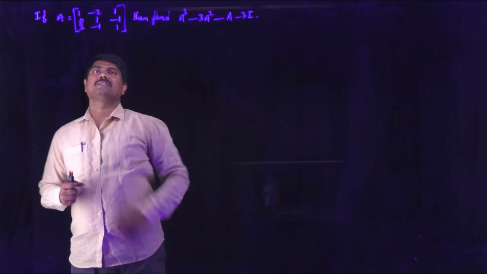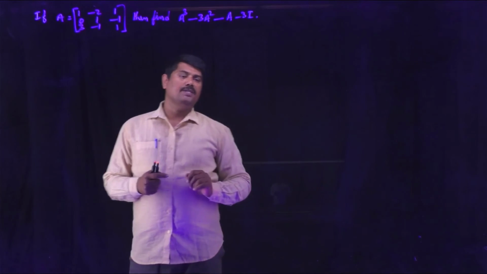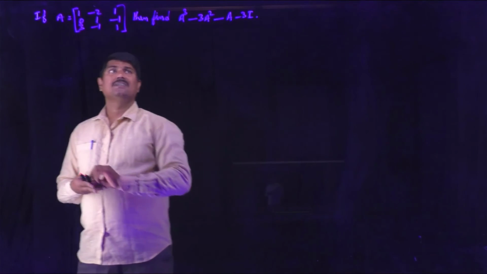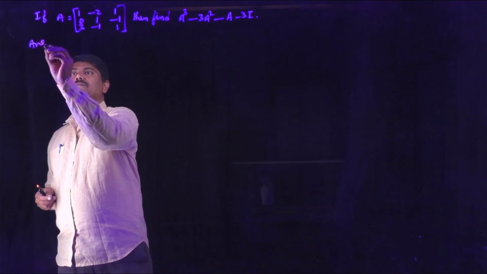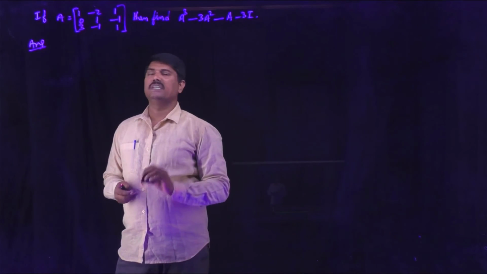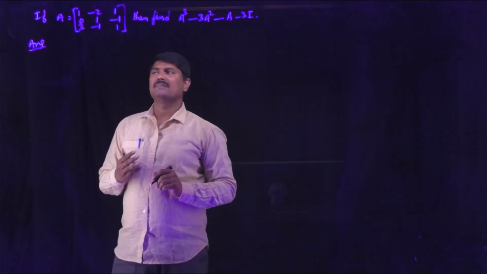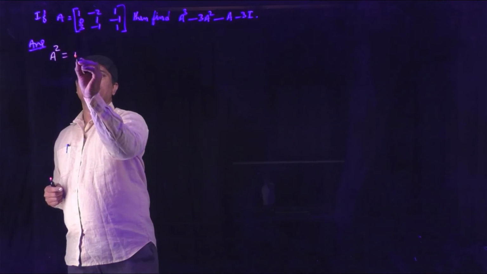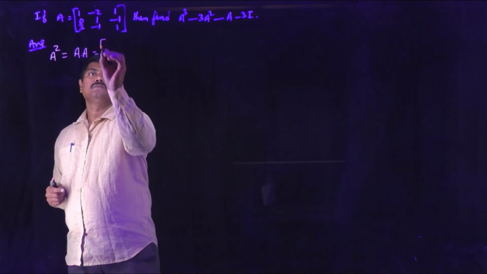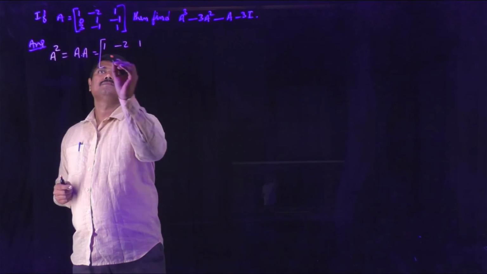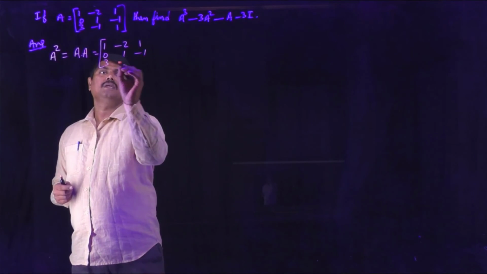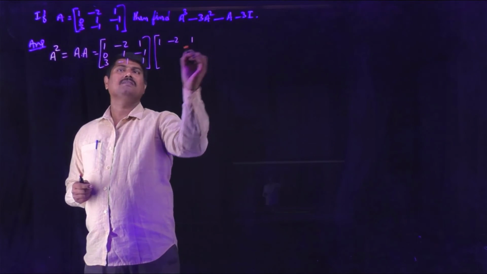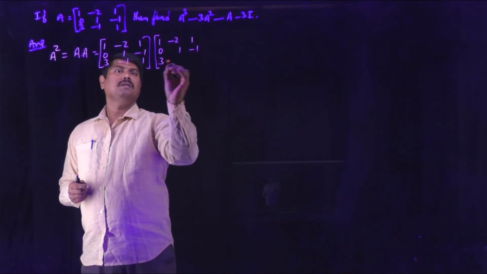Since the given matrix A is of order 3 by 3, you have to consider the unit matrix I as 1 0 0, 0 1 0, 0 0 1. So for that, let me start the answer by finding A square, which is required for the verified value. What is A square? A square is nothing but A into A. Given matrix A is 1 minus 2 1, 0 1 minus 1, 3 minus 1 1, which is multiplied with the same matrix 1 minus 2 1, 0 1 minus 1, 3 minus 1 1.